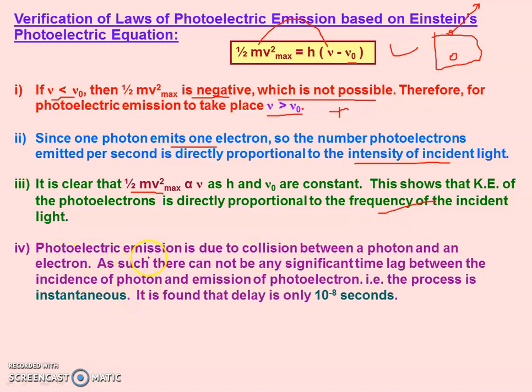Next, photoelectric emission is due to collision between photon and electron. It means each photon is absorbed by the electron and the electron comes out in the excited state, but it can remain in the excited state for only 10 to the power minus 8 seconds. It means it is a spontaneous process. The electron absorbs the photon and immediately comes out from the metallic surface if the frequency of radiation is greater than the threshold frequency.